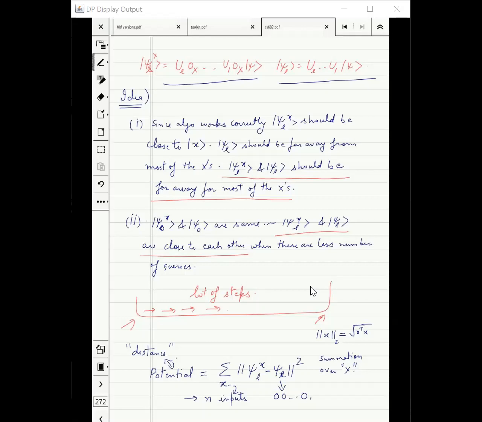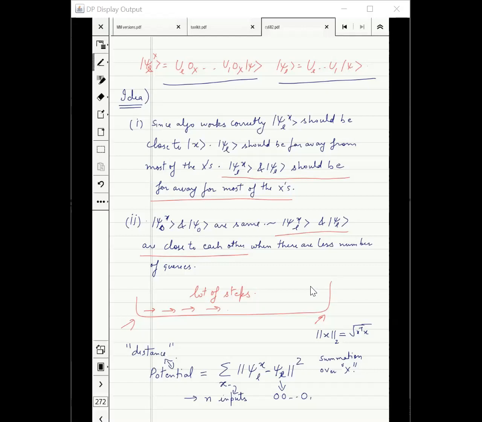We can't say it for every x, only for most of the x, because potentially I can start in the state 0, 0, 0, 0, 0, and that would be the best case. That would give a lower bound on how many queries I would have to do.